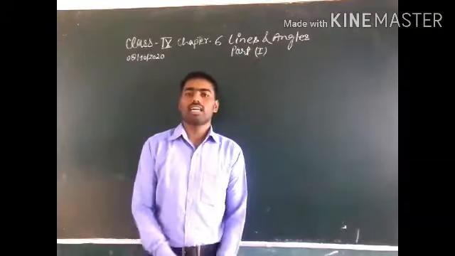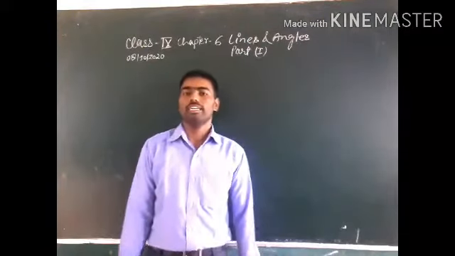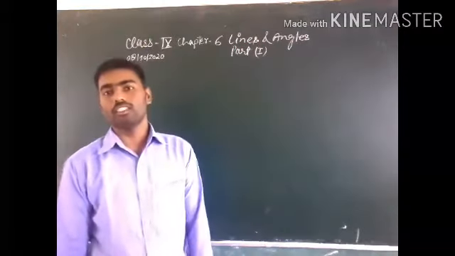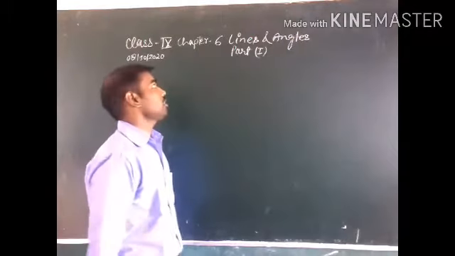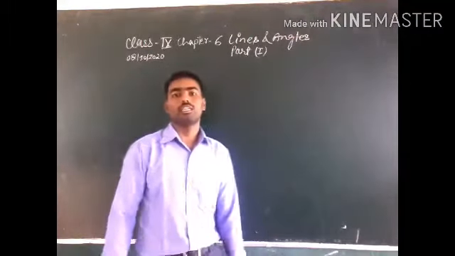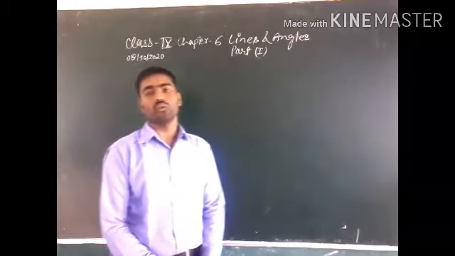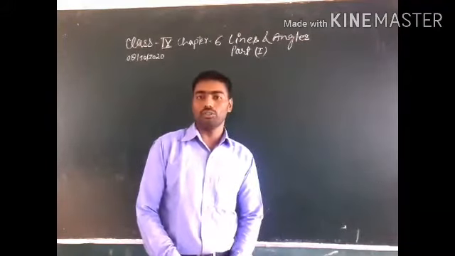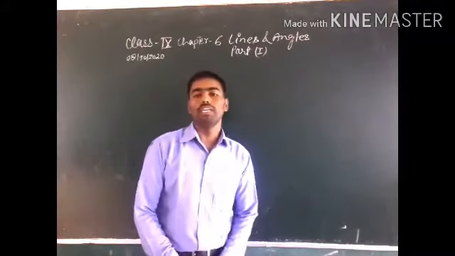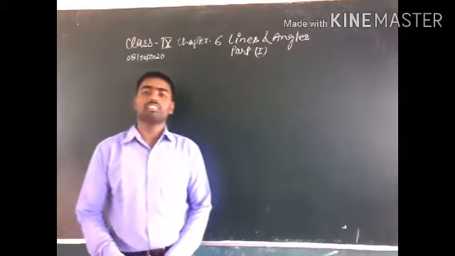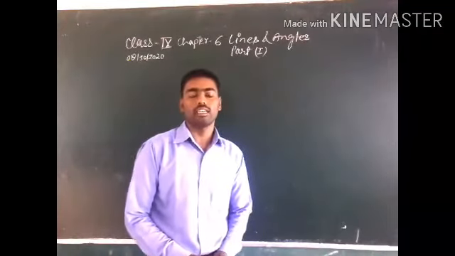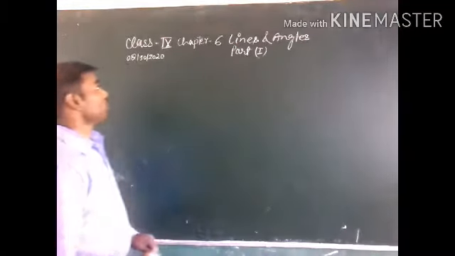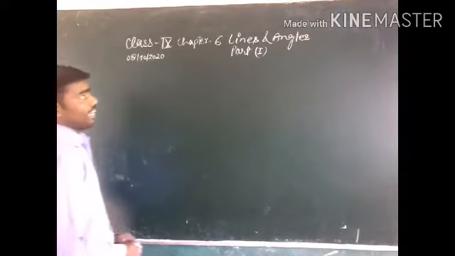Today we start class 9 chapter 6, lines and angles. In the previous lecture we studied till chapter 4. Chapter 5, introduction to Euclid's geometry, is reduced this year, so we will not discuss chapter 5. So let's start chapter 6, lines and angles.